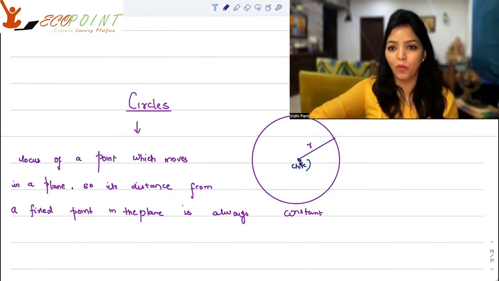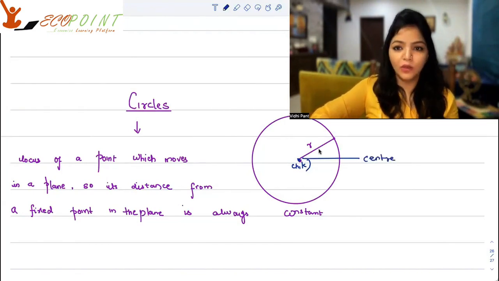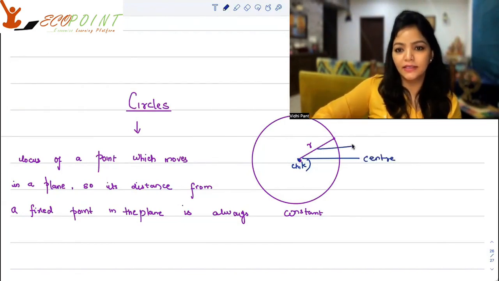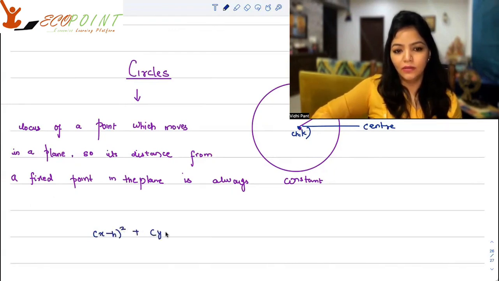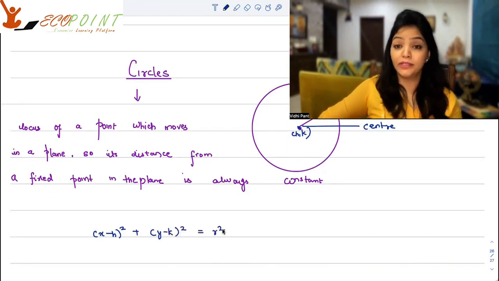So this fixed point, say (h, k), is the center, and the constant distance is the radius. Now, the equation of a circle looks like (x minus h) whole square plus (y minus k) whole square is equal to r square, because that's what it is. No matter which point you take here, say this is your (x, y), and that's the center.